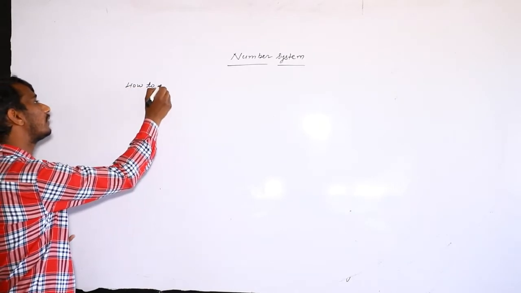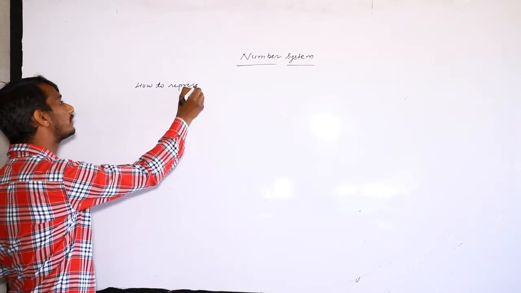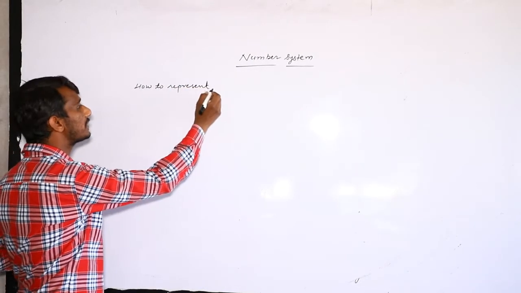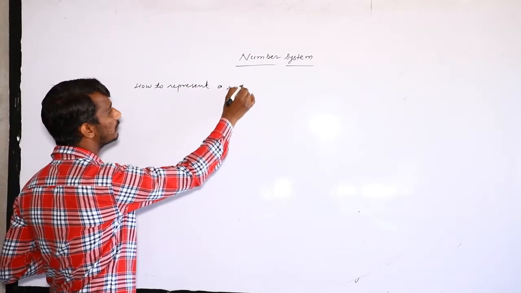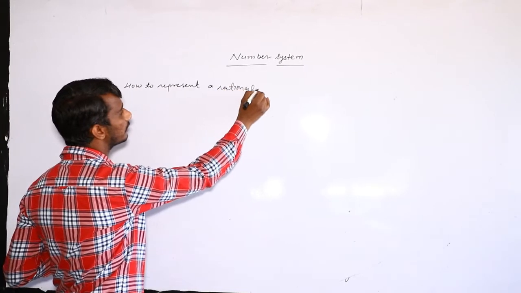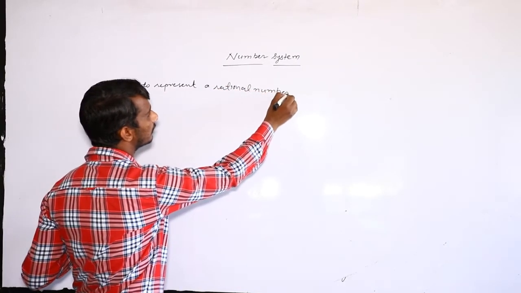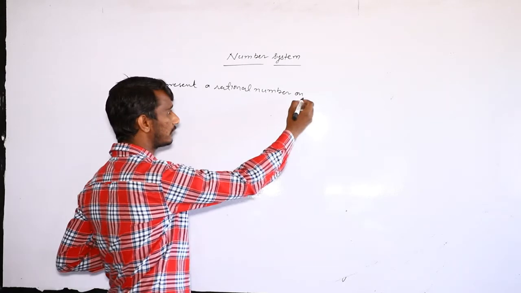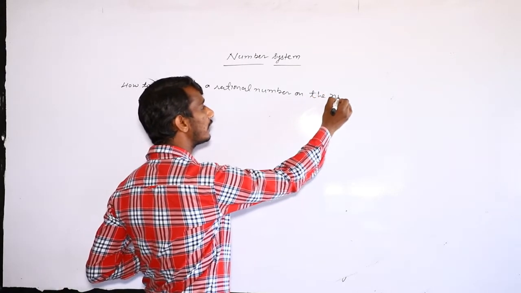How to represent a rational number on the number line.